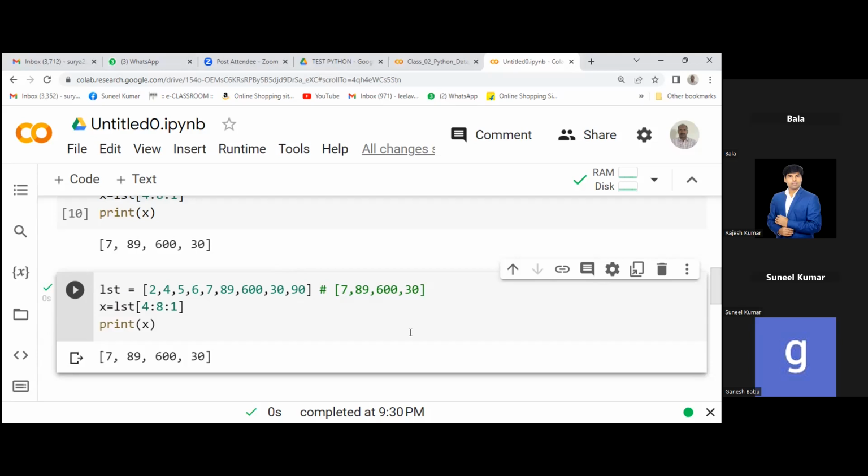Step is the gapping. Let's suppose you put steps 3. How many steps do we have to go forward? Yes. Let's suppose you put 3. Then it jumps to the 600. It will start from 7. It gets only 600. 7 and 600. No, it will start from 7. No. Just put 3 there. Instead of 1, put 3. We get only 7 and 30.